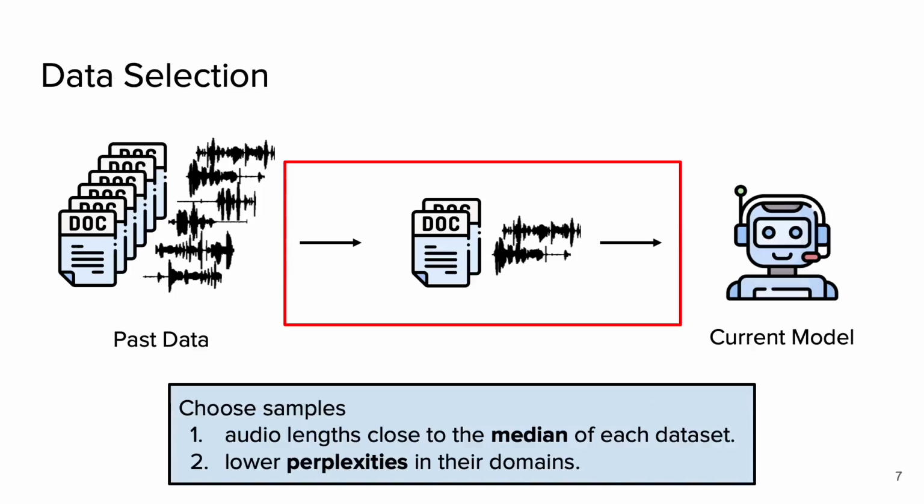We also propose two data selection methods by choosing samples with audio lengths close to the median of each dataset and lower perplexities in their domains.